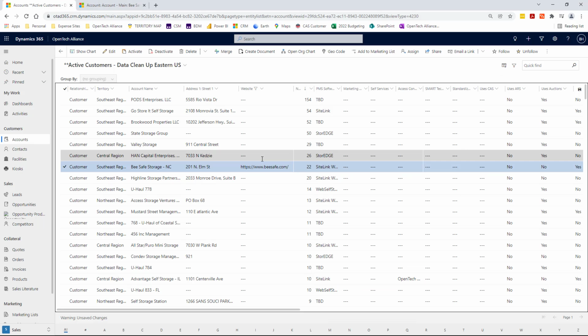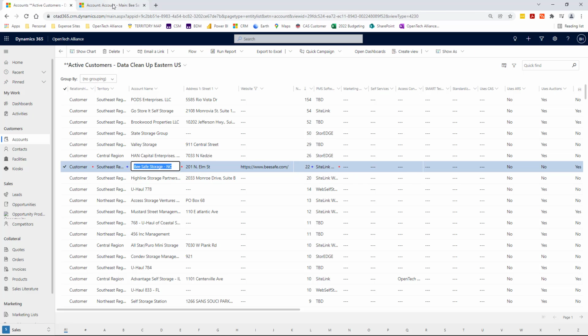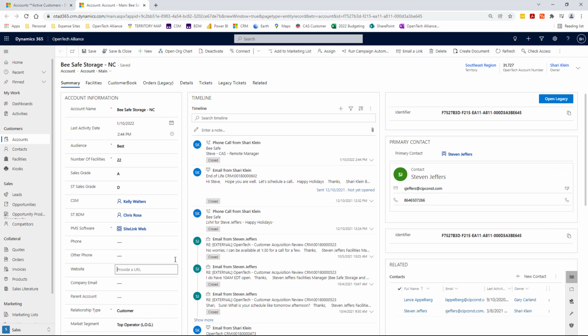One of the things we want to make sure we do is be clear that we know this is a CubeSmart property. So I'm actually going to open up the account up top here. You can see that.